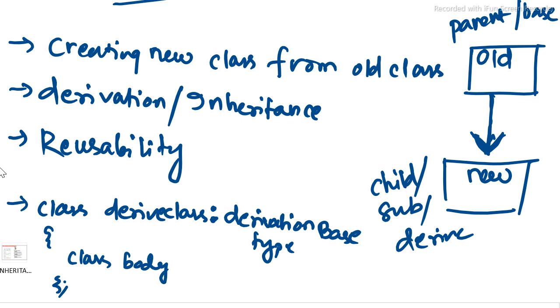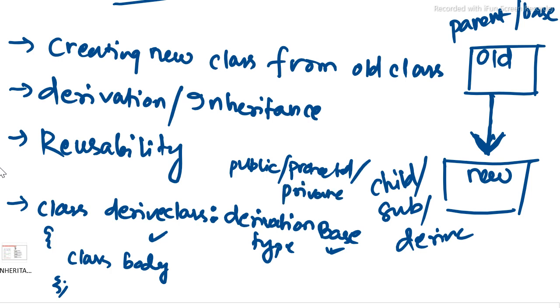So the syntax is class, space, derived class name, colon, derivation type, base class name. This colon symbol links the derived class and the base class. It says that from this particular base class, this derived class has been derived. And this derivation type is also one important point. The derivation type is of three types. It may be either public, protected, or private. Whether the new class is publicly, protectedly, or privately derived from the old class, that is what the derivation type signifies.